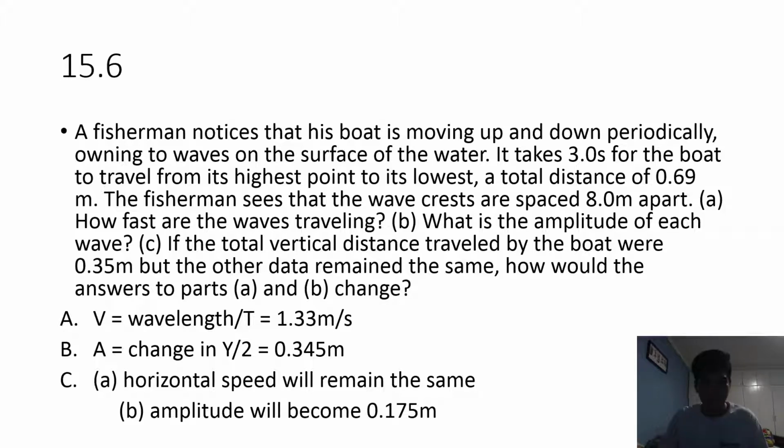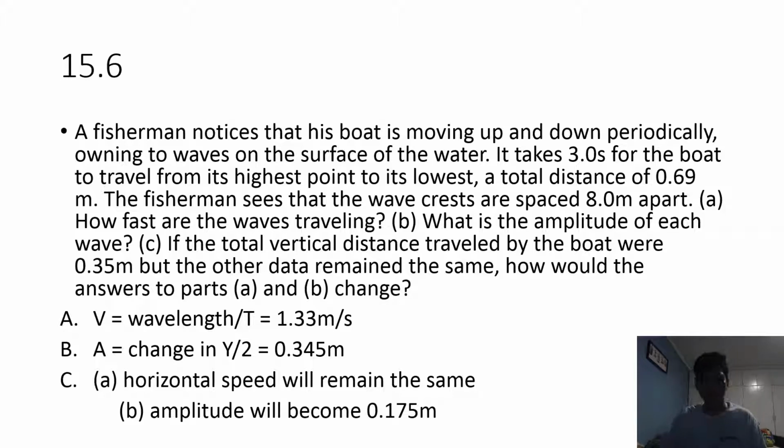For B, the amplitude equals the change in y divided by 2. This is just 0.69 meters, the distance from its highest point to its lowest, divided by 2, since amplitude is the distance from the middle to its highest point or from the middle to its lowest point.